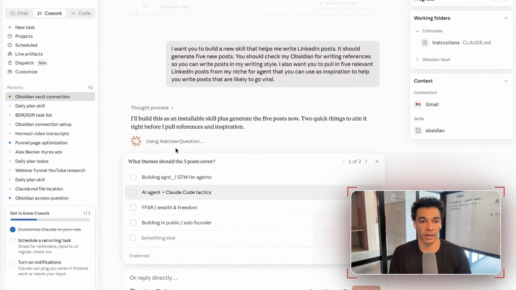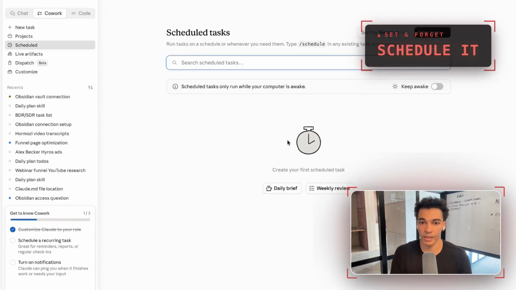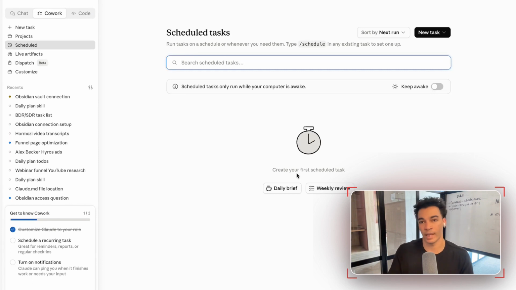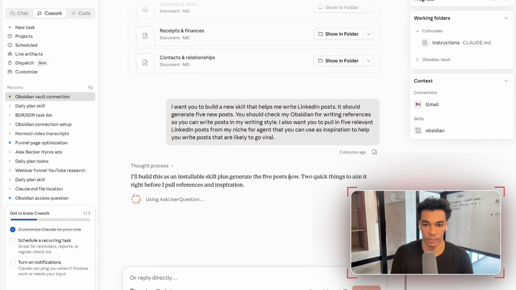So one of the triggers that Claude has built in for you automatically is the scheduled trigger. What this allows you to do is every day or every week or every month at a certain time, it's going to use your computer to run that skill or task that you have pre-specified. So what we would do to set this up is we would go in the chat again. We're going to skip actually building out this and just skip this.